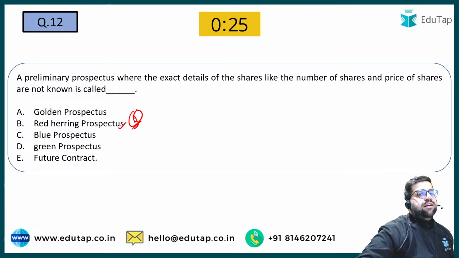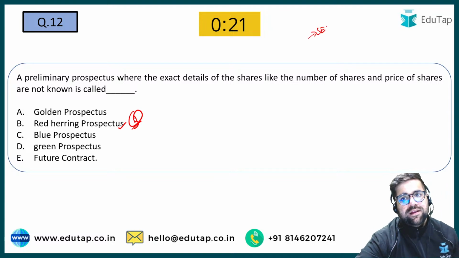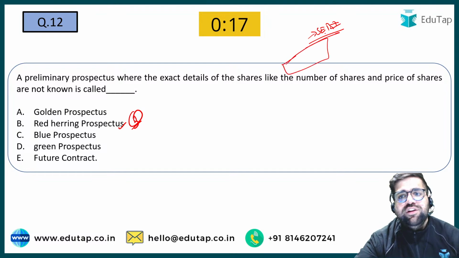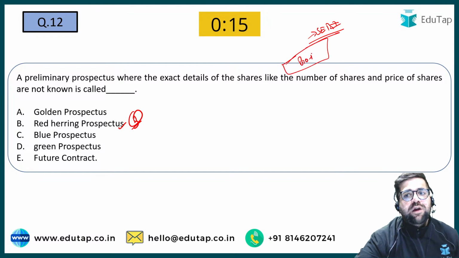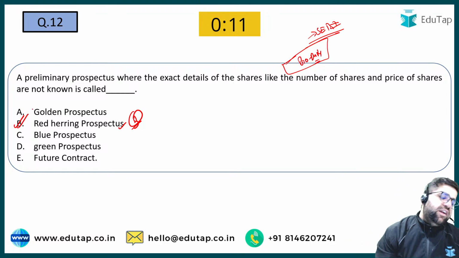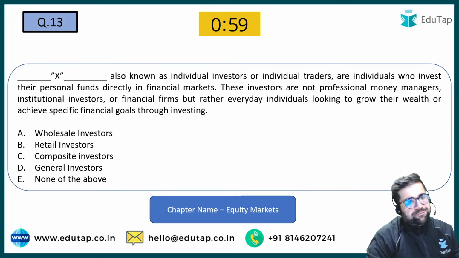Red herring is a kind of first document which companies file with SEBI, and in the red herring prospectus you can see everything related to the company. It's like a biodata of the company. So your answer will be option number B, which is red herring prospectus. Let's move ahead to question number 13 now.